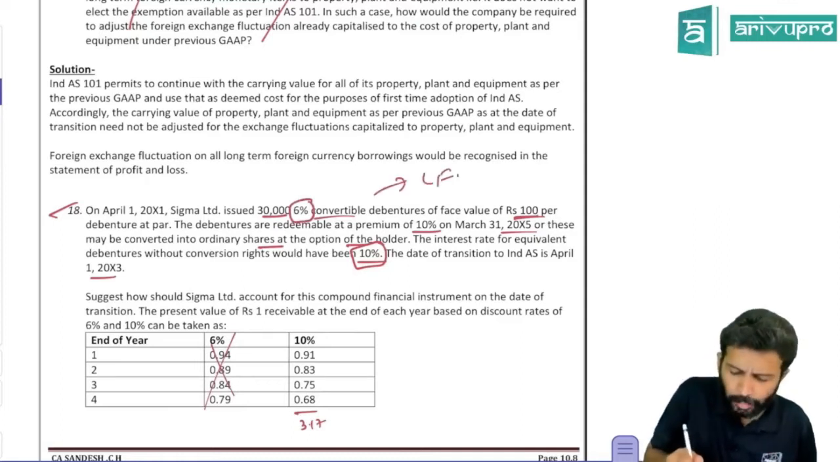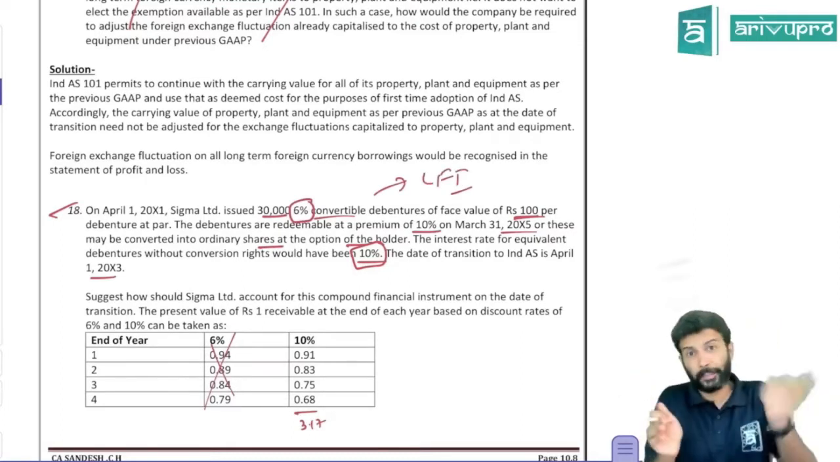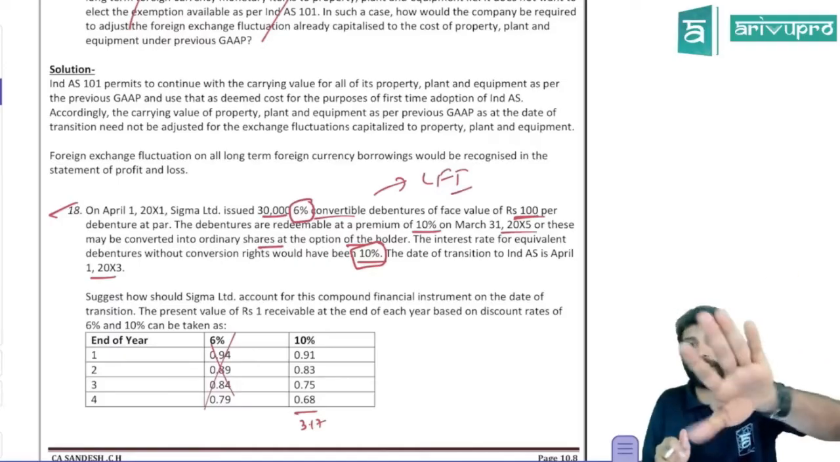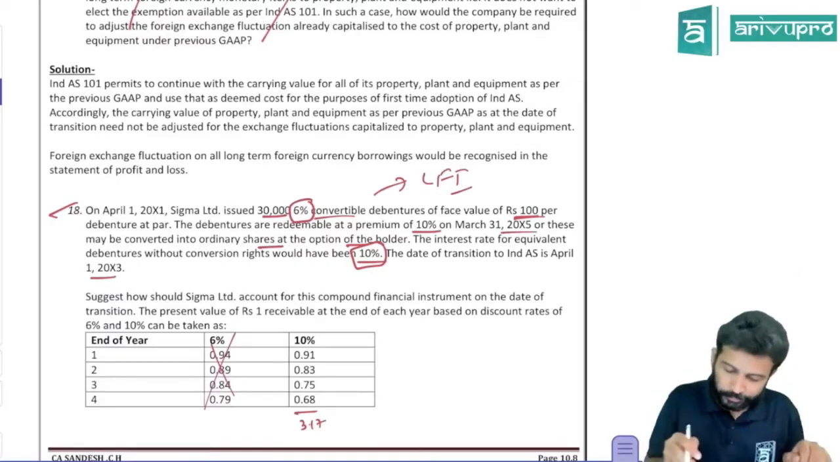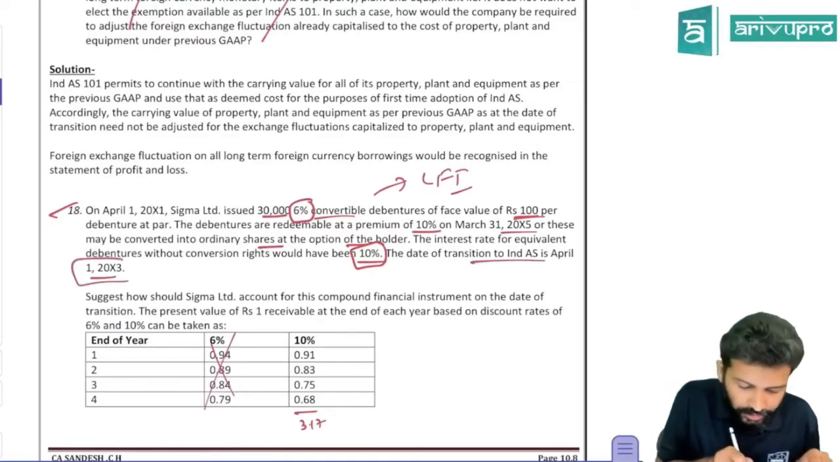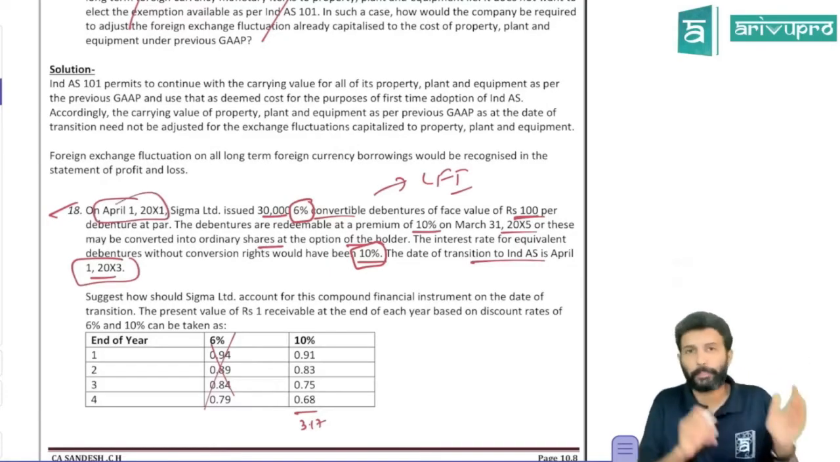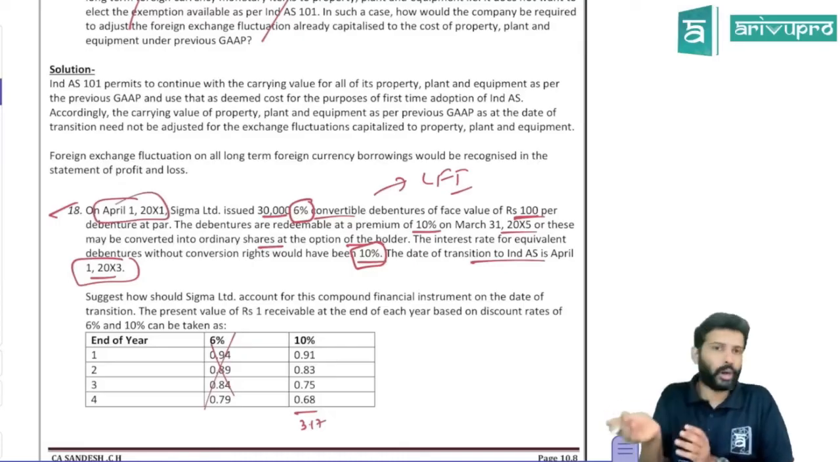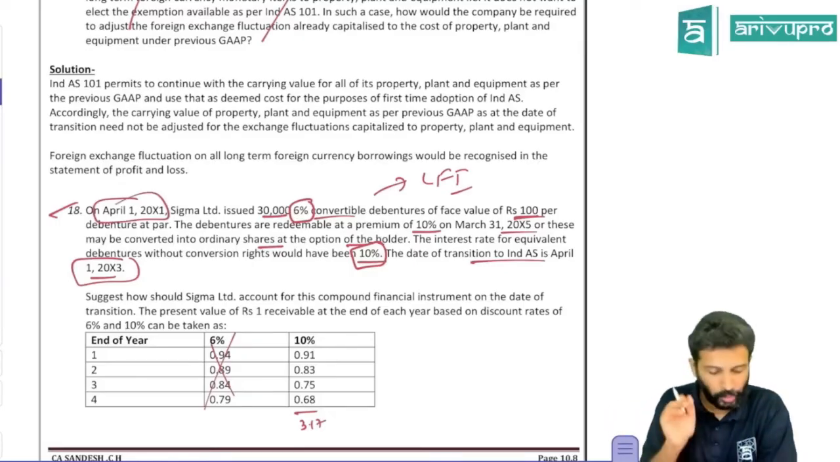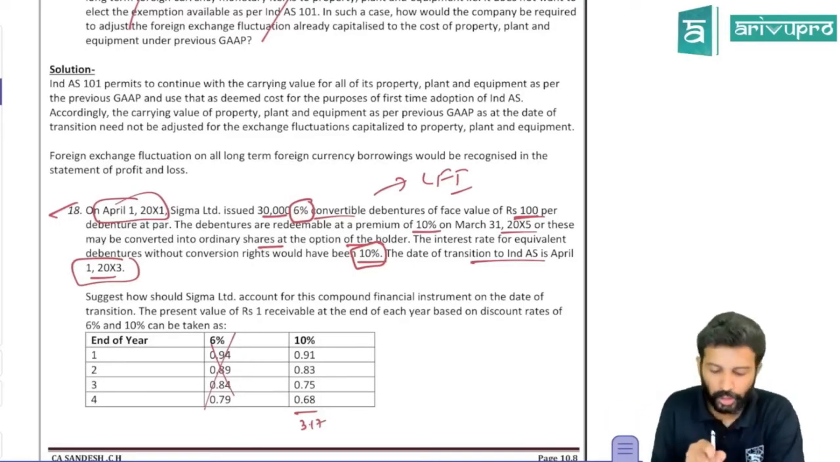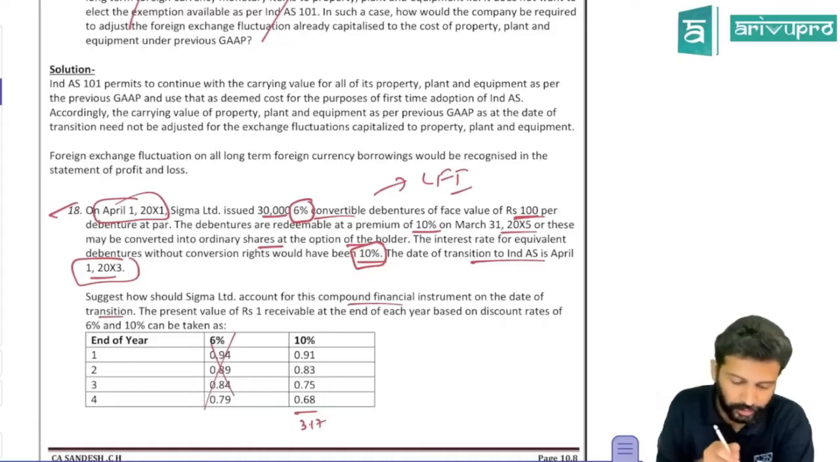So this is definitely a compound financial instrument. So you need to split, but you need to do the split only as per IND AS 109. Accounting standard didn't have the split. The date of transition to IND AS is 1st April 20x3. So you issued this instrument on 1st April 20x1. After 2 years, your IND AS is applicable to you. Okay, that's one. Suggest how Sigma should account for this compound financial instrument on the date of transition.